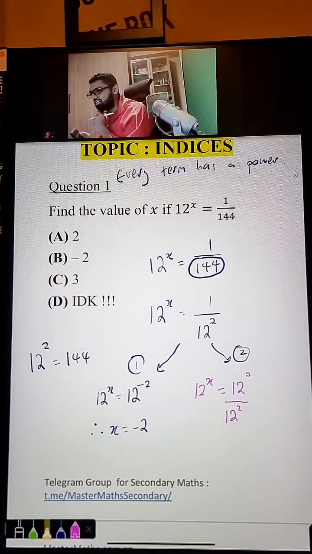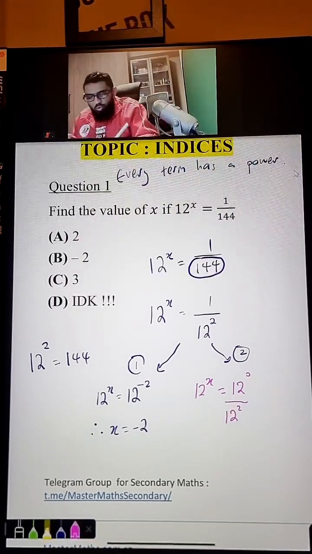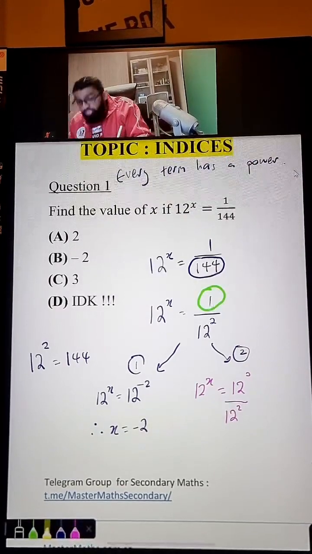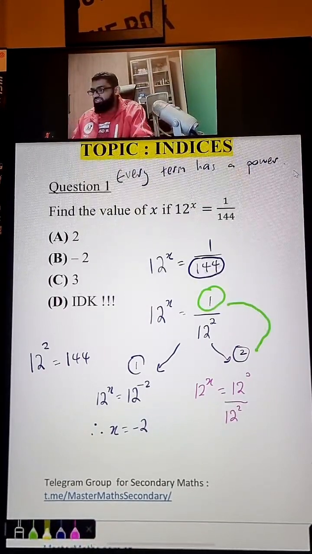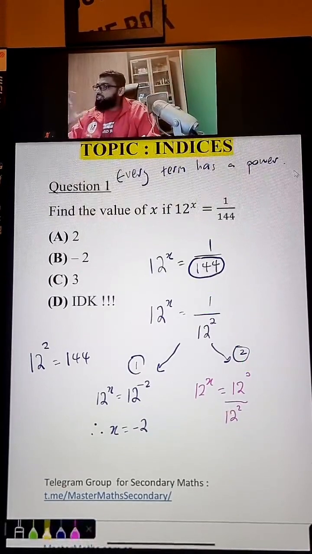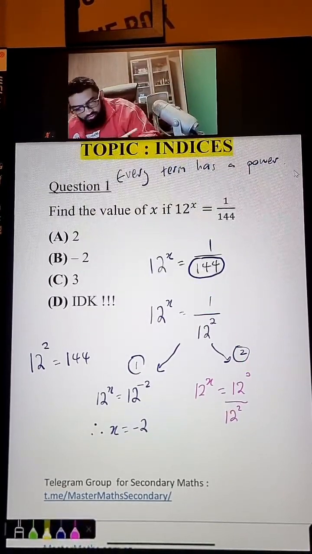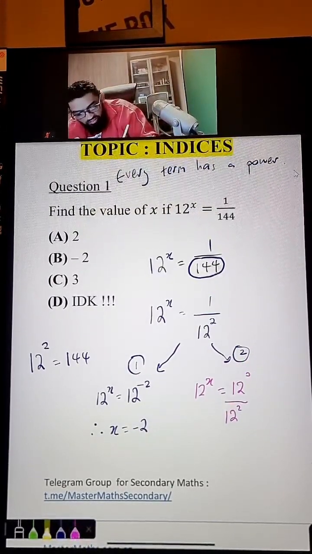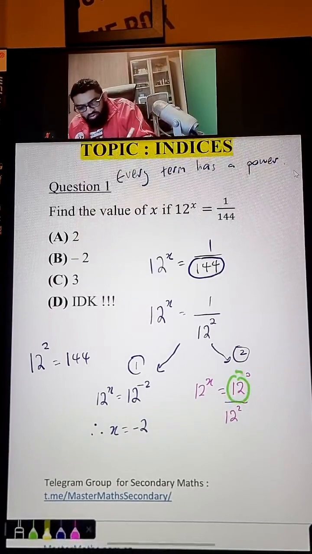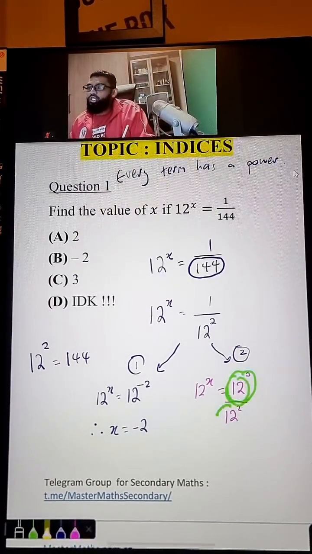Fantastic, okay? Anything to the power of 0 is 1, so 1 can be changed to 12 to the power of 0. Now, this is a division: 12 to the power of 0, divided by 12 squared.